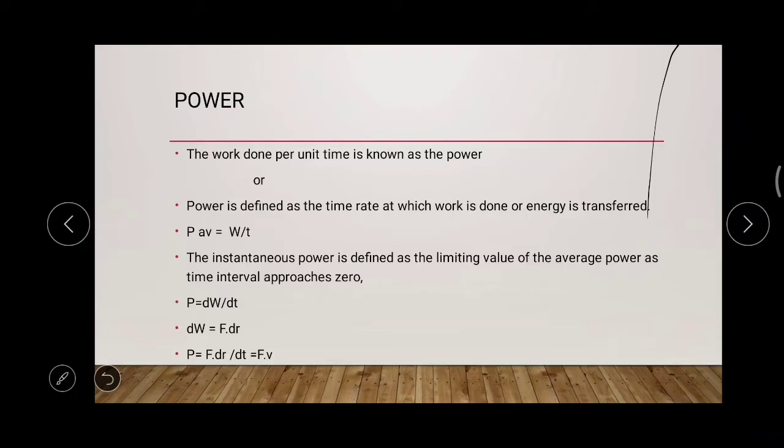Otherwise, in other words, the power is defined as the time rate at which work is done or energy is transferred. So average power can be found as the ratio of work to the time. So W by T is the average power.